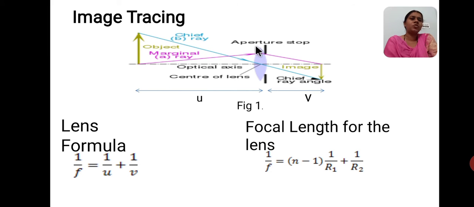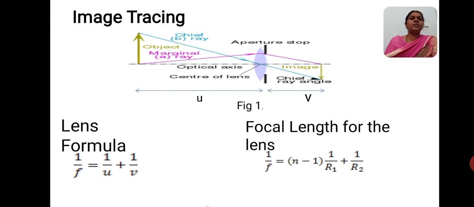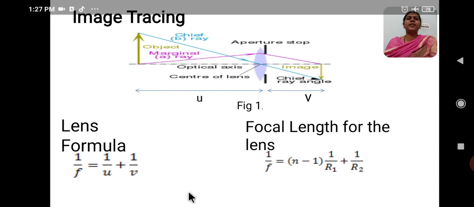Now we try to know about the aperture. What do we mean by aperture? Aperture is nothing but the opening in the lens through which the light passes. I have written here: the opening in the lens through which the light passes, that we call an aperture. So this shows that it is an aperture.